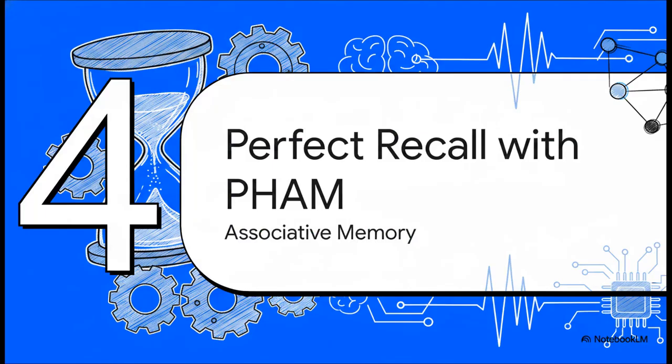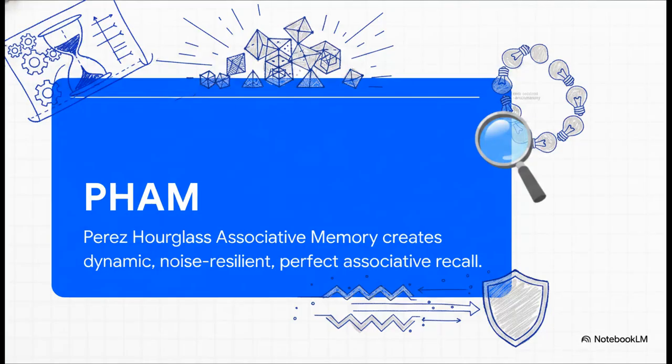So, let's look at the primary, real-world classical application of all this math. Section 4. Perfect recall with PAM and associative memory. This brings us to PAM. It stands for Perez Hourglass Associative Memory, and it is an entirely new flavor of memory architecture designed specifically to be resilient to structural noise. It's essentially ready to power next-generation artificial intelligence.